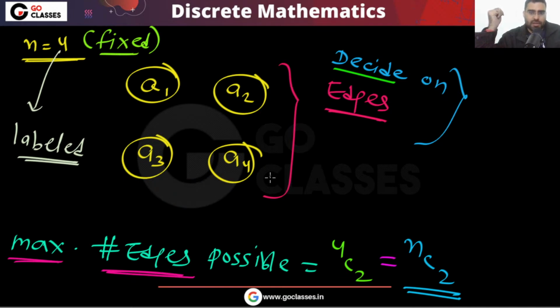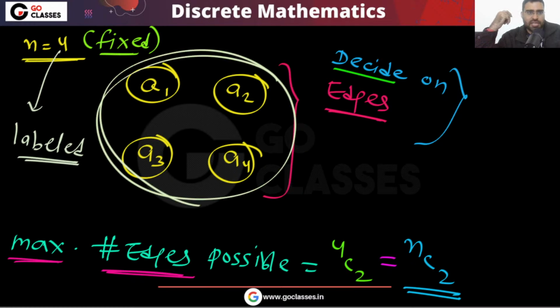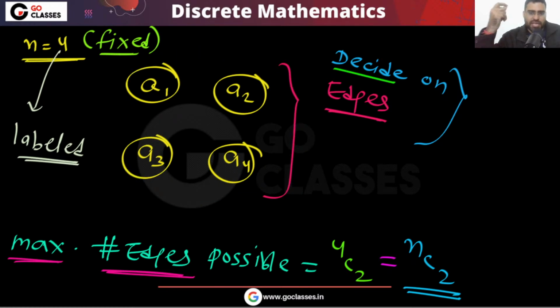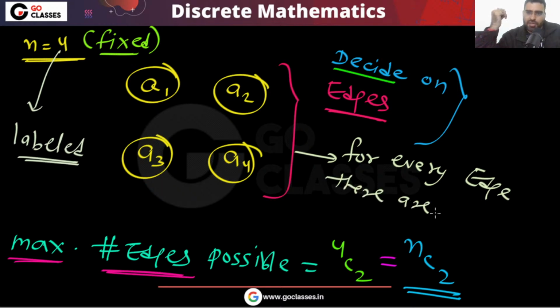Now you can notice that for every edge we have 2 possibilities. Do you agree? When I am creating a graph, for every edge there are 2 possibilities: either you put it in the graph or you don't put it in the graph. There are 2 choices. Do you agree? For example, for this edge, there are 2 choices. Either you put it or you don't put it.